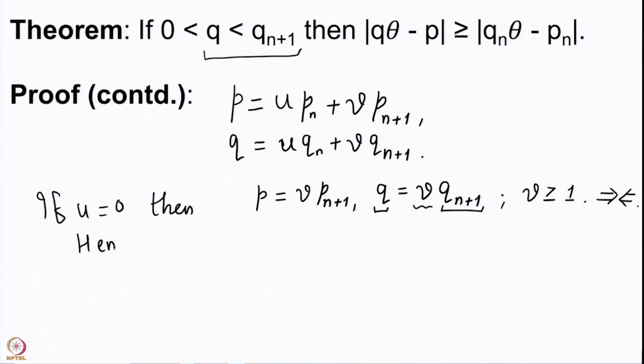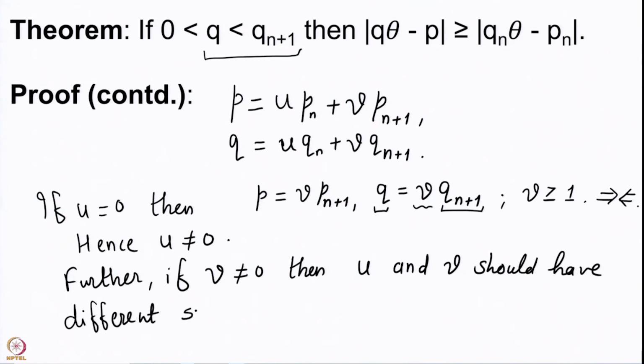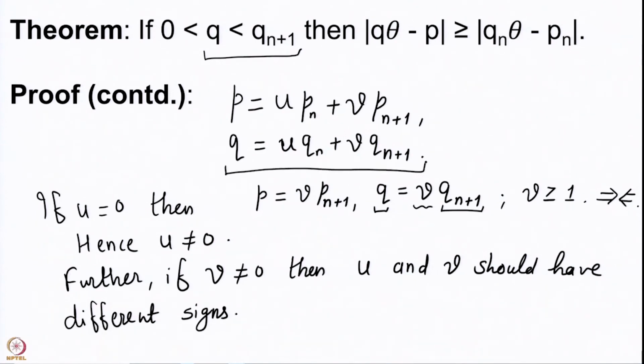So, hence u is non-zero. Then further, if v is non-zero, then u and v should have different signs. This is again observed from this same equation.